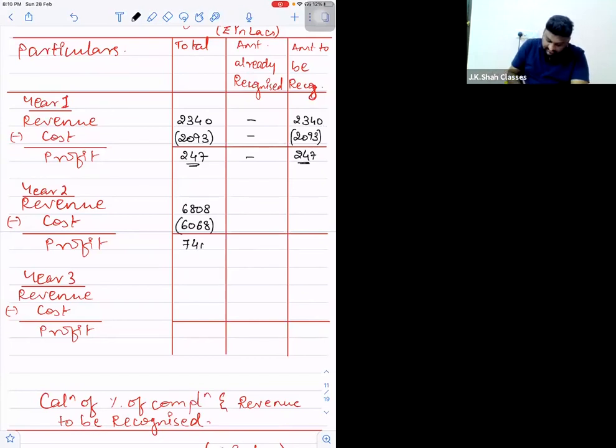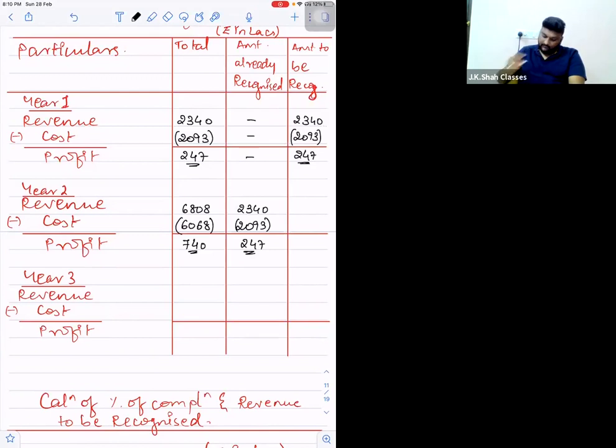So the difference is 740 rupees profit. Can I see we have amount already recorded in the first year? And this is the cumulative figure. So to avoid the accumulation, I will show 2340 recorded last year as revenue, 2093 already recorded as cost, and 247 already recorded as profit.